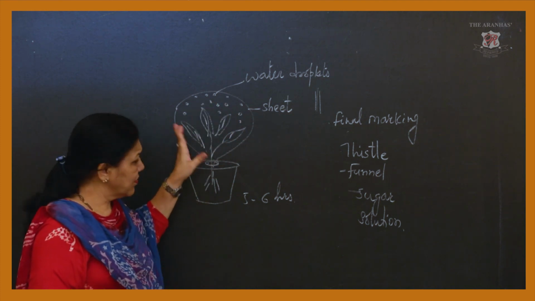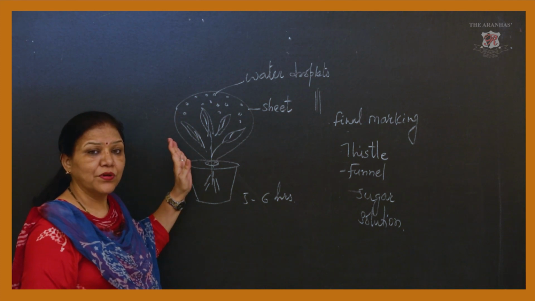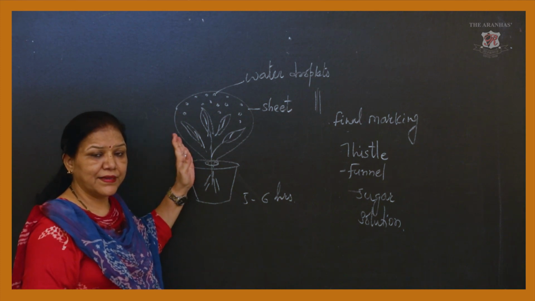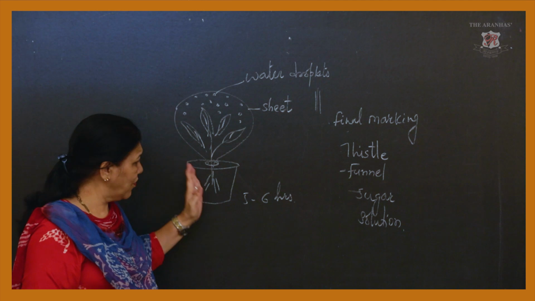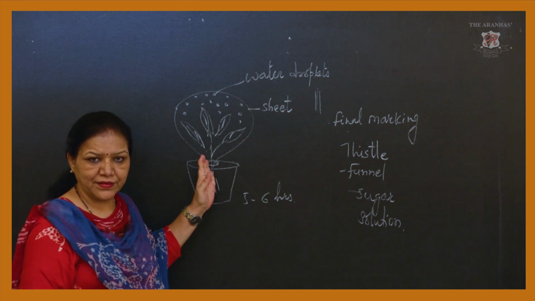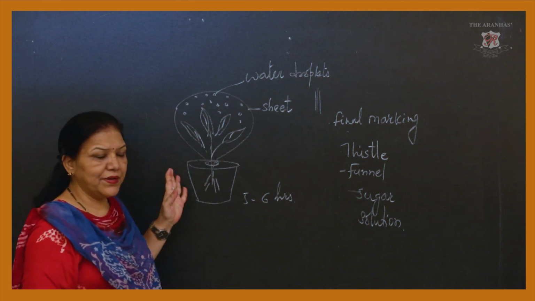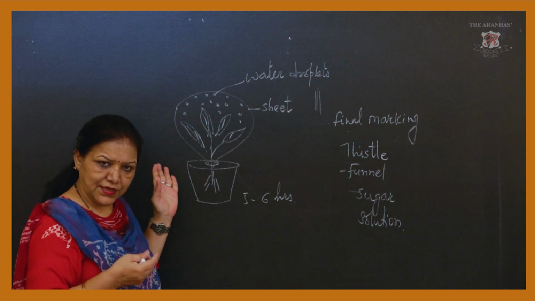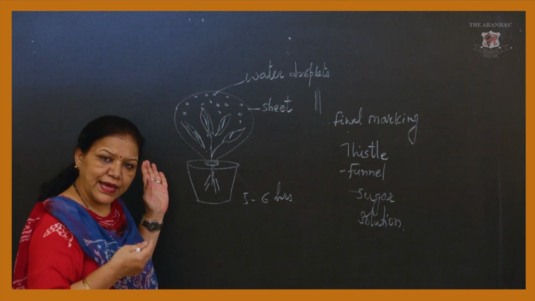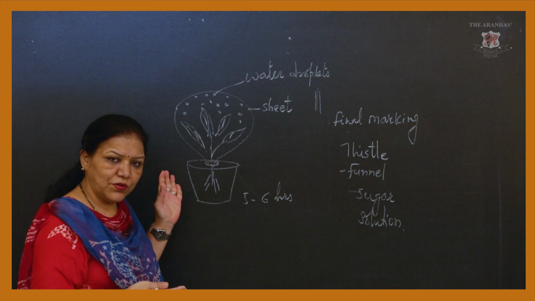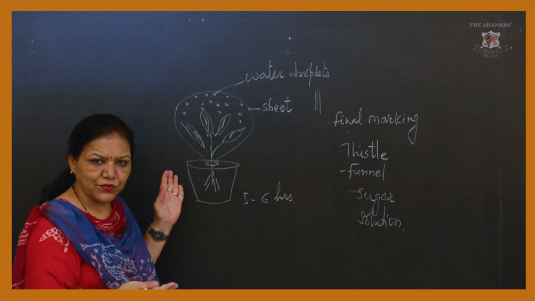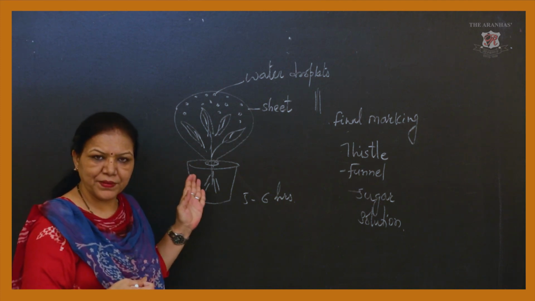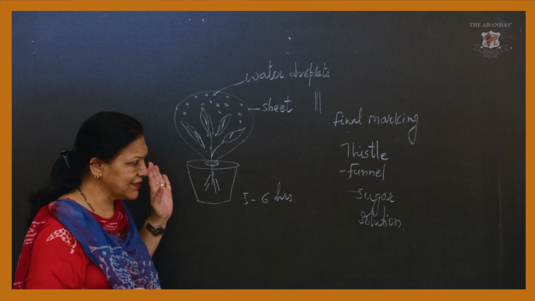This is a very good experiment to show how transpiration works, or how a plant transpires. It is a very simple activity, and very few things are required. It can be done in school, or at home with the help of parents. So this is transpiration.